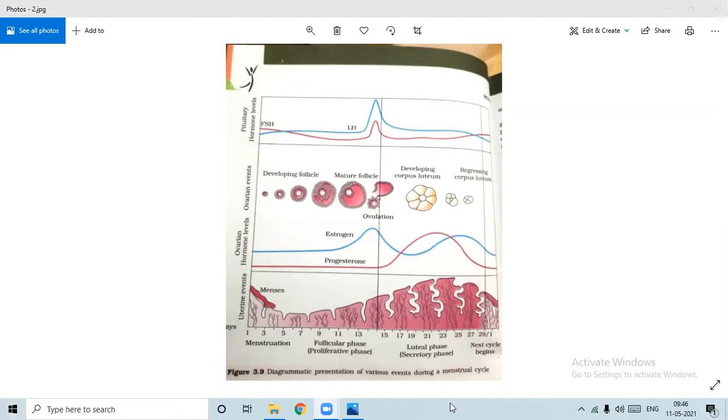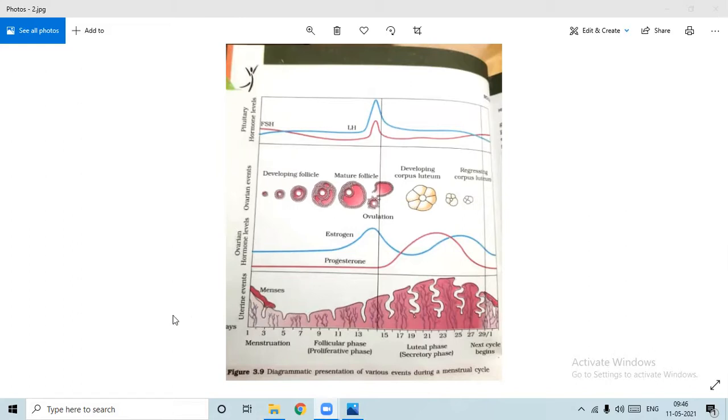I will let you know why it is so called. Then on the 14th day, ovulation takes place. Ovulation means release of the ovum, right? Then after that, from the 15th to the 27th or 28th day, the luteal phase is there. The luteal phase is also known as the secretory phase. I'll let you know why it's so called. Then again the same repetition of the process, that is the menstruation. All these three phases, menstruation, follicular phase and luteal phase, come one after the other in rotation under the control of the hormones.